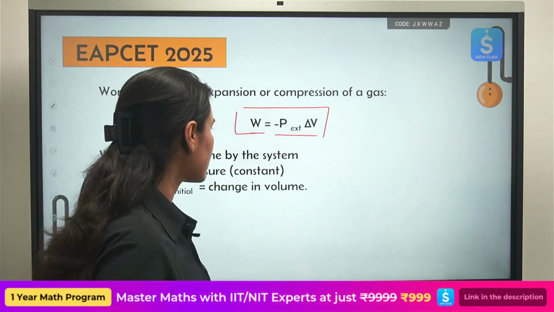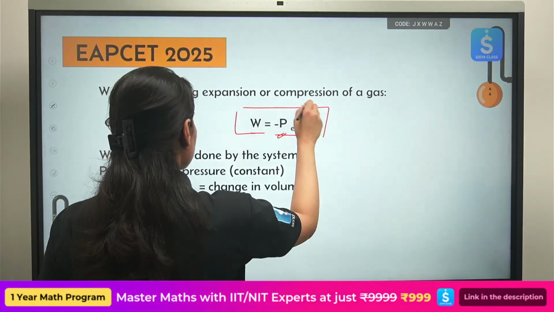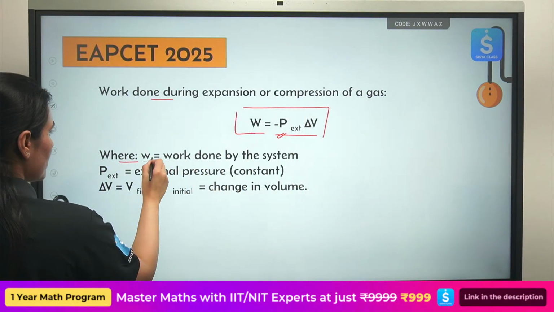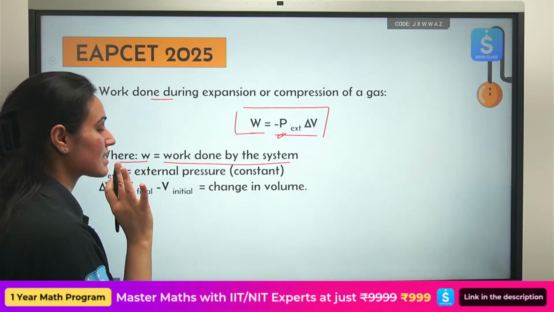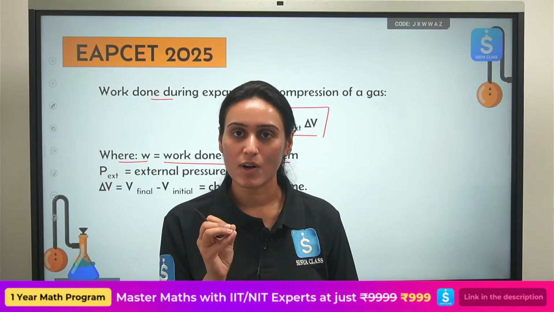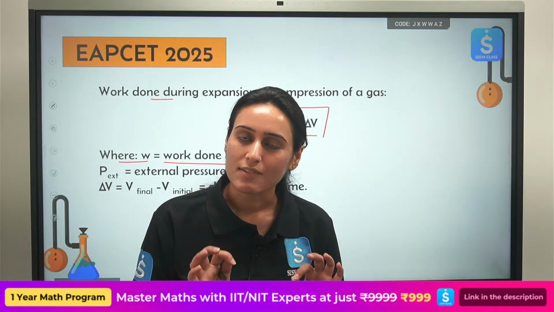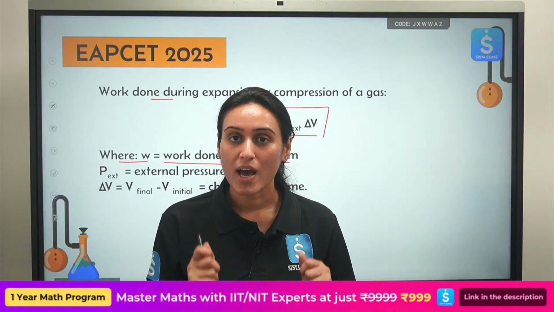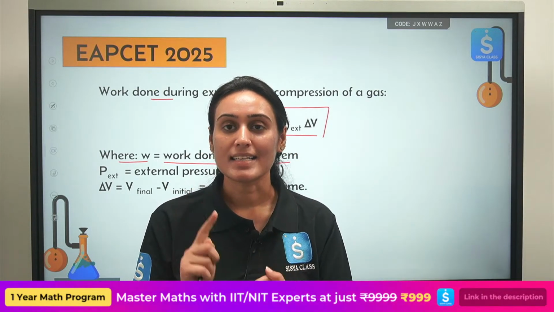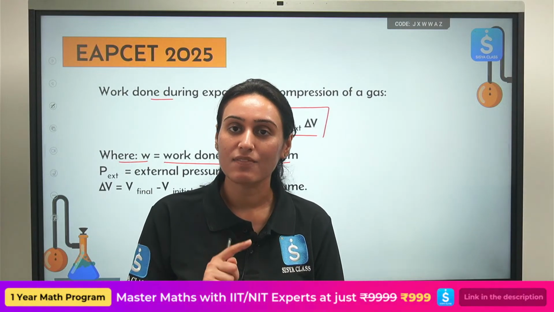Okay, so what is this? This is external pressure, this is change in volume. Work done by the system has some sign convention also involved. Based on that, you will decide whether the work done is positive or negative. We will cover that also, and you have to keep in mind the sign convention is very important.